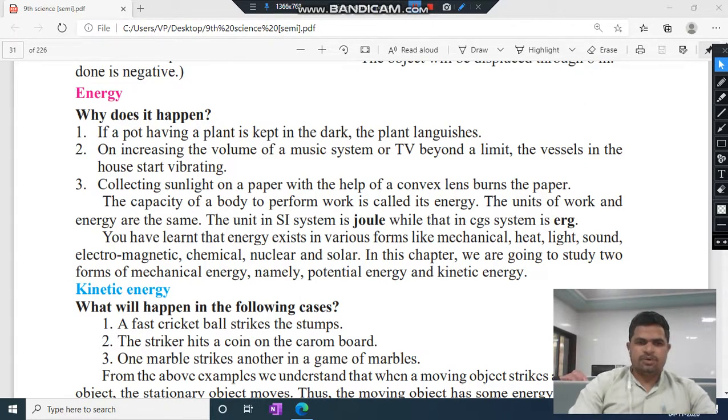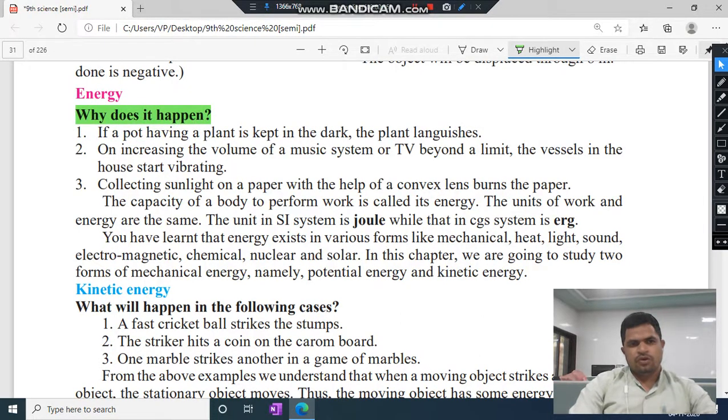How does it happen? We have asked three questions here. Look at here, I show you with the highlighter. There are three questions before starting the topic of energy. What happens when, if a pot having a plant is kept in the dark, the plant languishes? This is the first point.